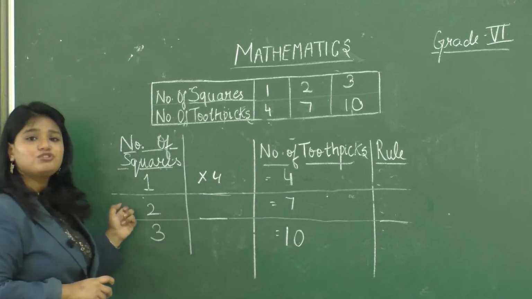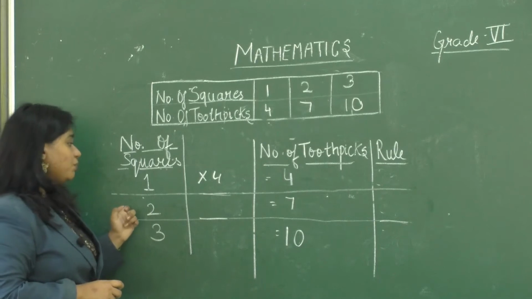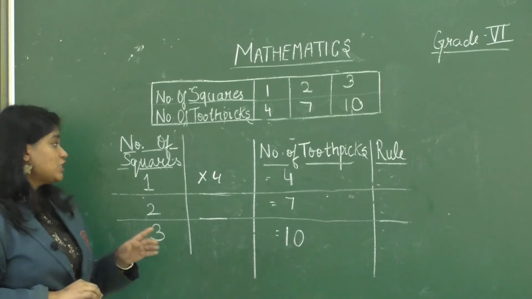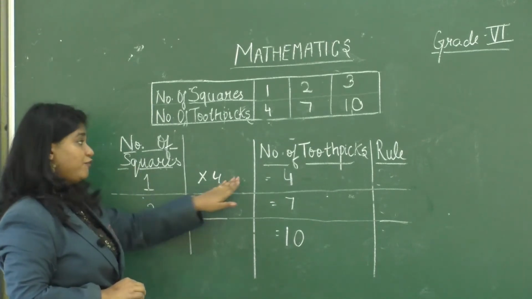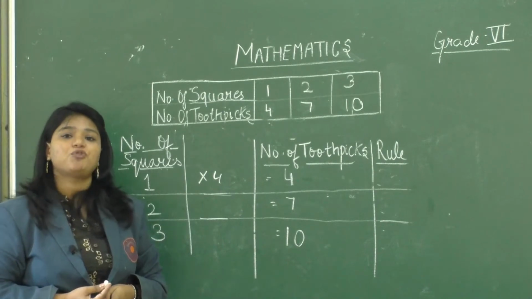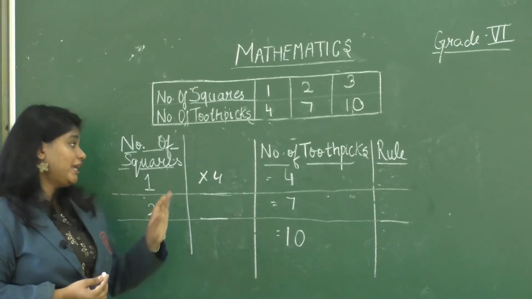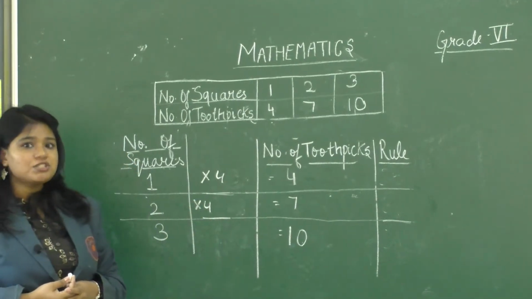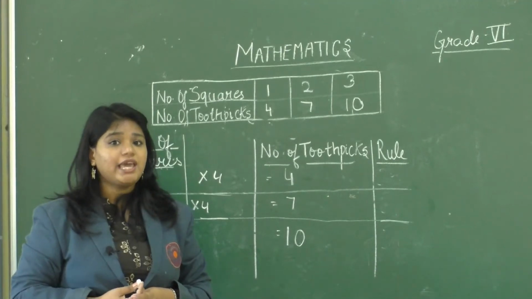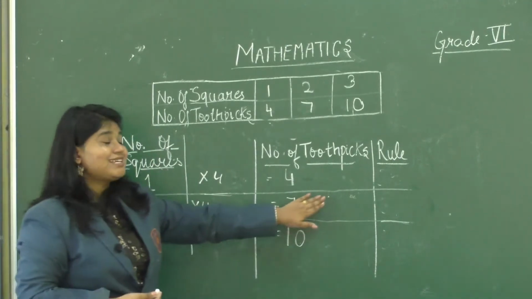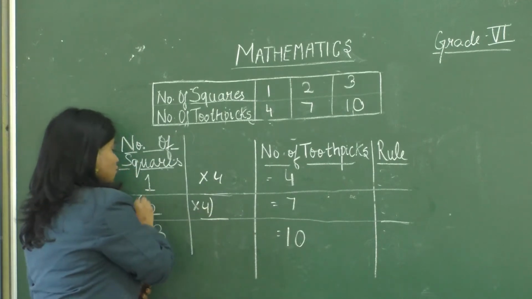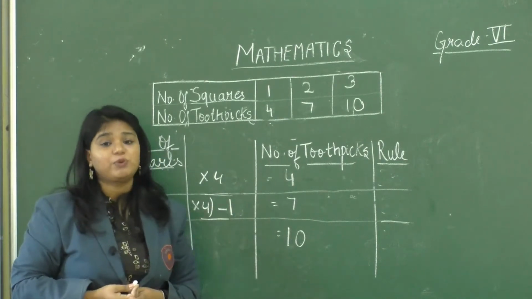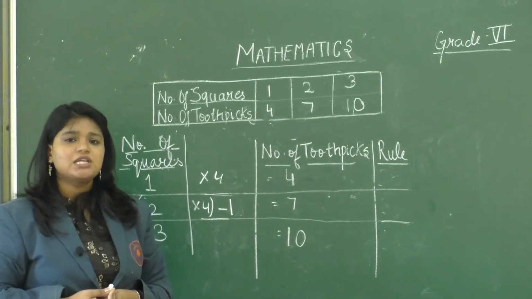Now coming to 2 squares, here we require 7 in the answer. As you notice, since we multiplied 1 by 4 in the first part, we will keep 4 as constant. That is, we will multiply 2 by 4. But what is 2 into 4? 2 into 4 is 8. But the answer required is 7. So we will subtract 1 from 8. So we get the answer as 7.